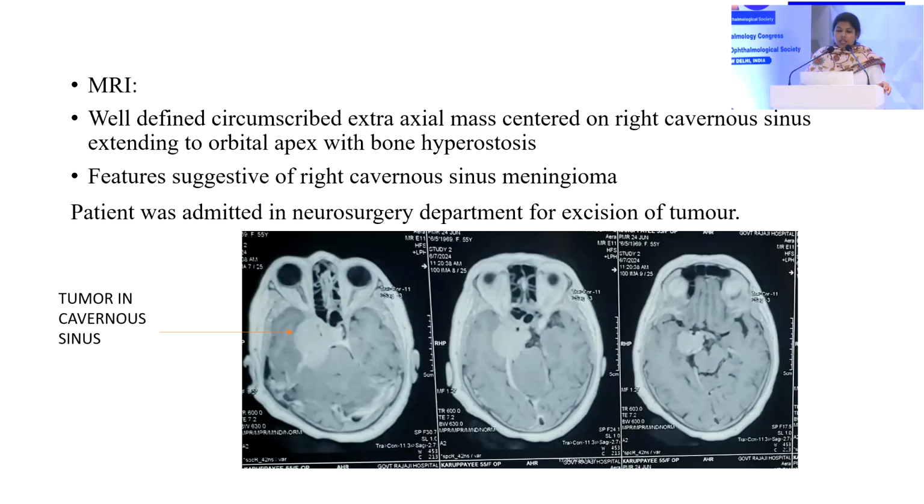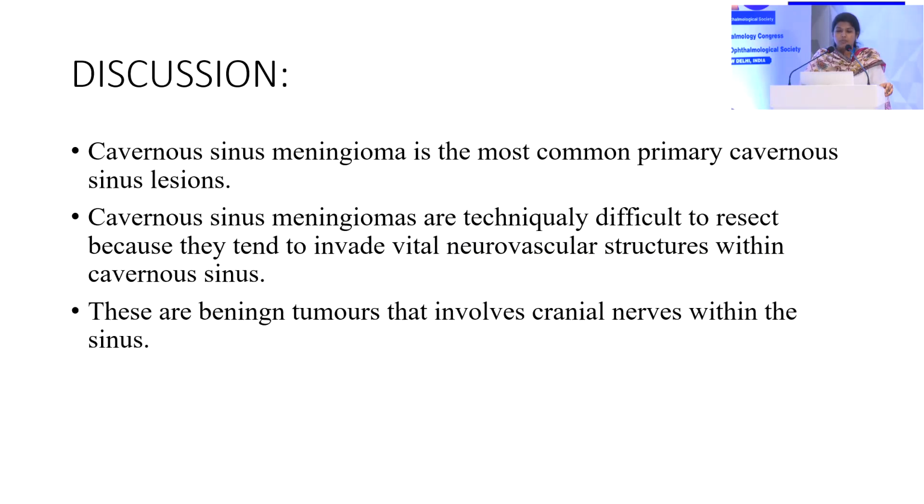On further MRI imaging, there was a well-defined circumscribed extra-axial mass centered on the right cavernous sinus, extending to the orbital apex, with bone hyperostosis. It was a feature suggestive of right cavernous sinus meningioma, and the patient was admitted to the neurosurgery department for excision of the tumor. Here is a picture showing the tumor in the cavernous sinus, which was suggestive of cavernous sinus meningioma.